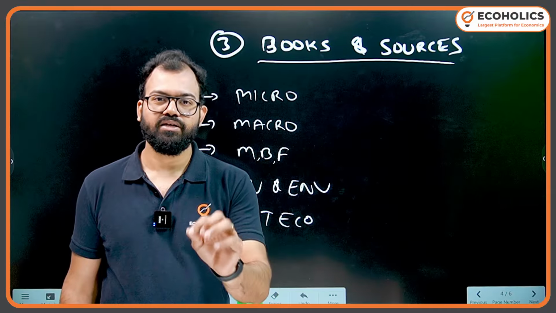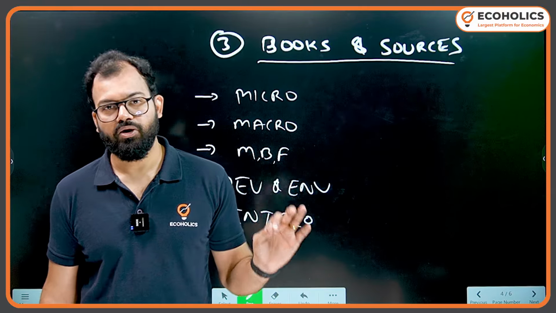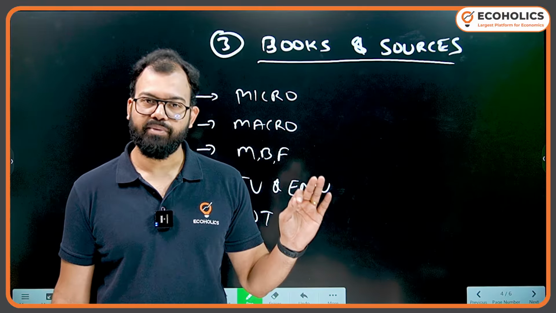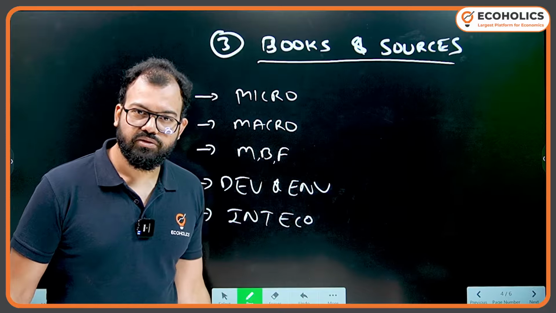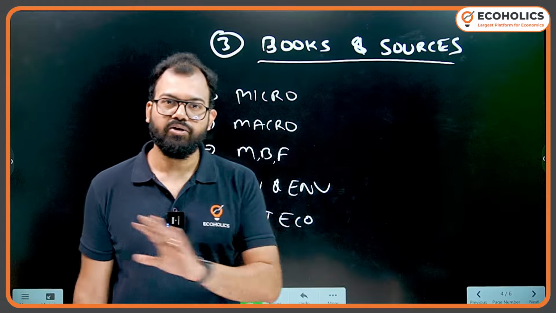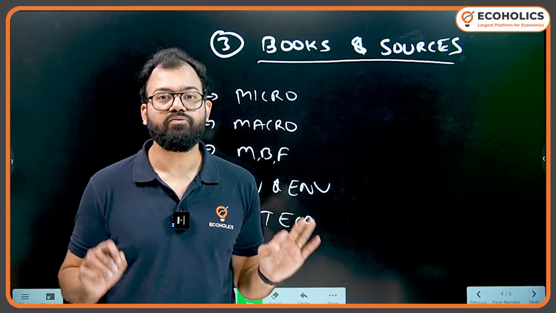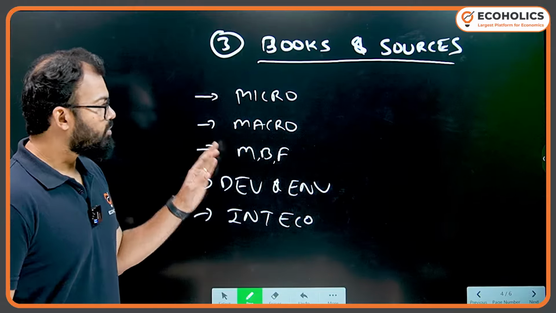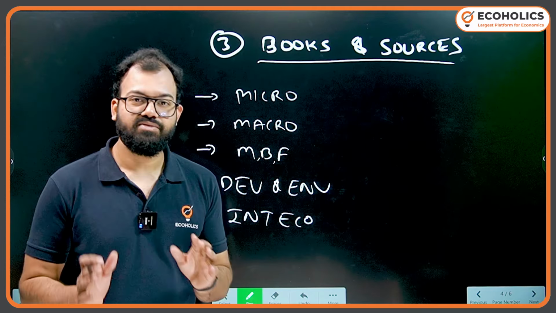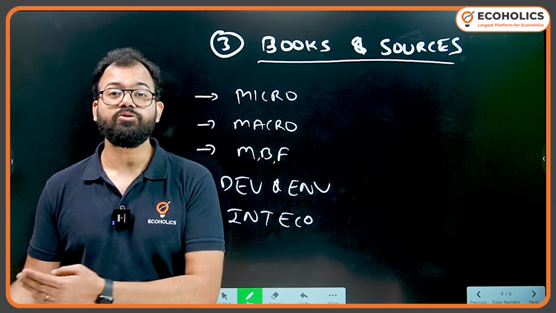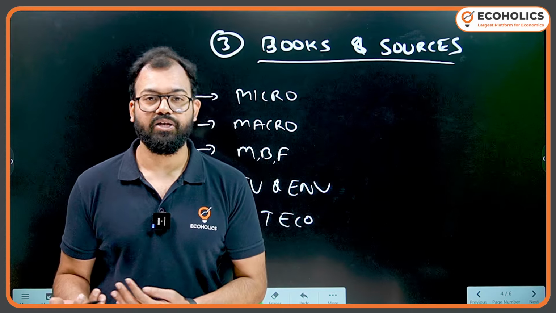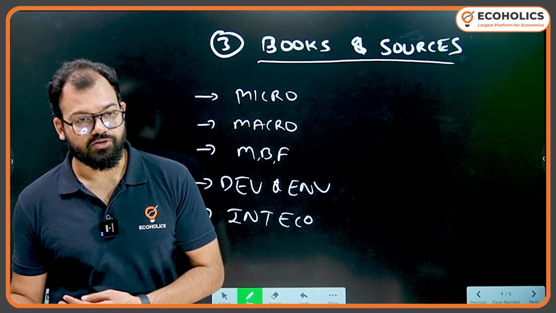If you want that list, you can just connect with me on my WhatsApp number. I'll give you the PDF of which chapter you need to read of all the books that I will recommend. So don't worry about that. Don't note anything, just listen carefully in this lecture. For microeconomics, H.L. Ahuja, but obviously this will not cover all the syllabus. So for some topics, you need to refer to other books as well.